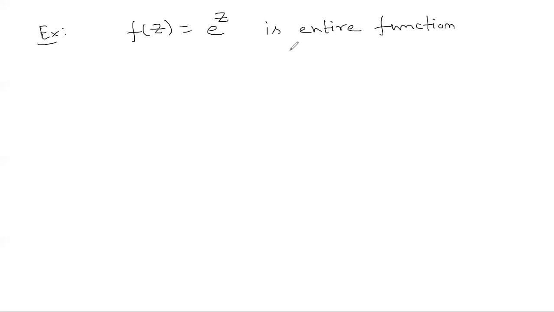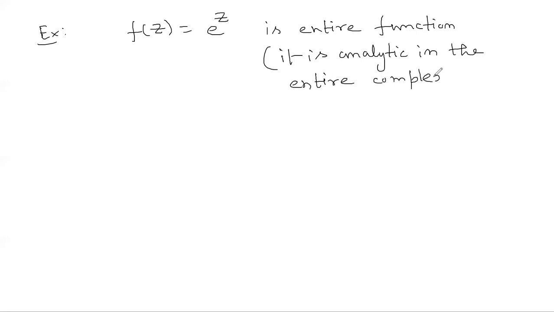That means it is analytic in the entire complex plane. So it is everywhere analytic. So e^z is an entire function, analytic in the entire complex plane.